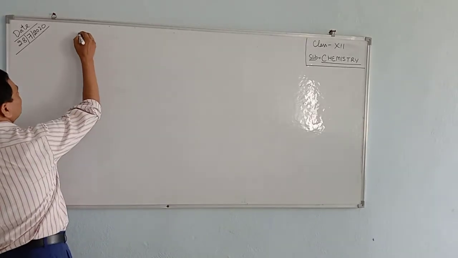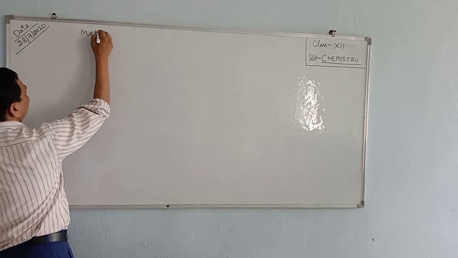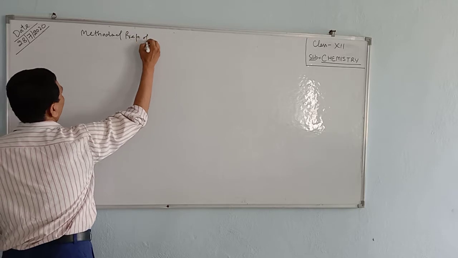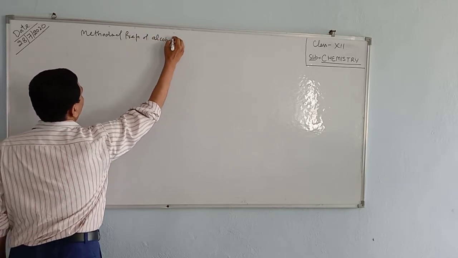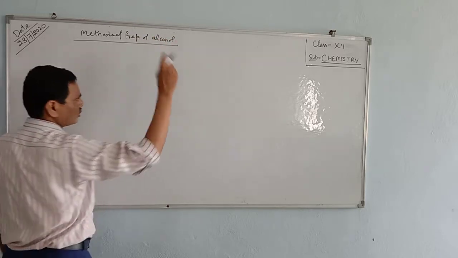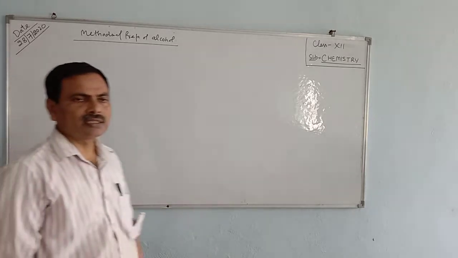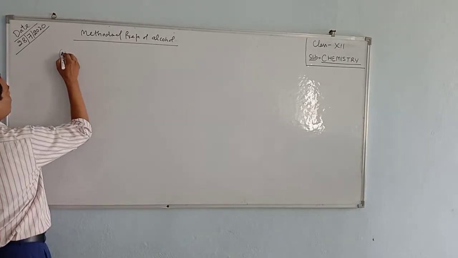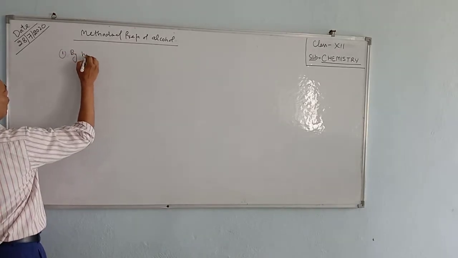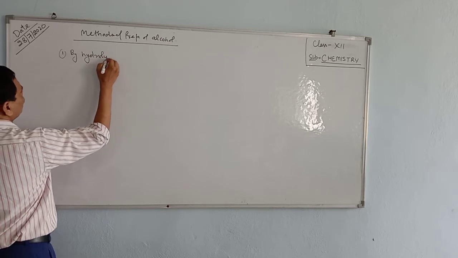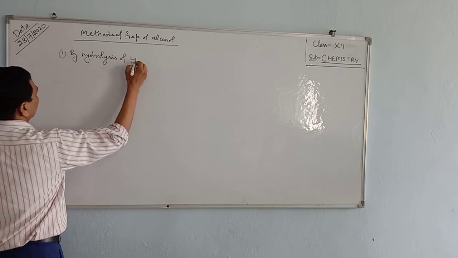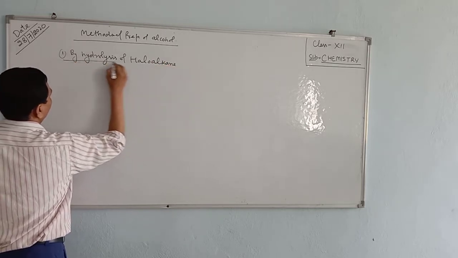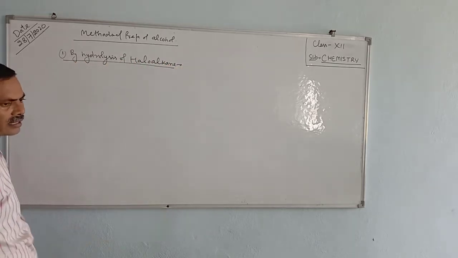Today's topic is general methods of preparation of alcohol. Alcohol can be prepared in many ways, but some important ones are: the first one is by the hydrolysis of haloalkane.